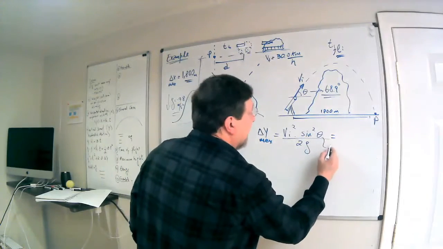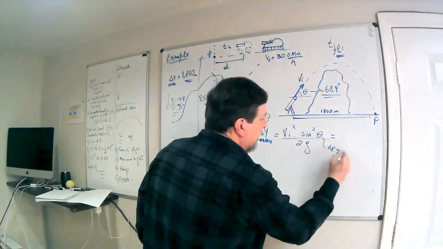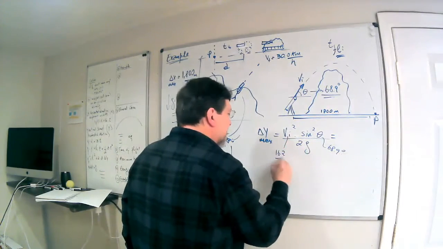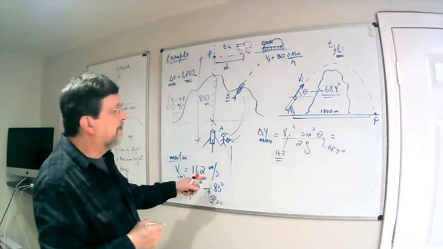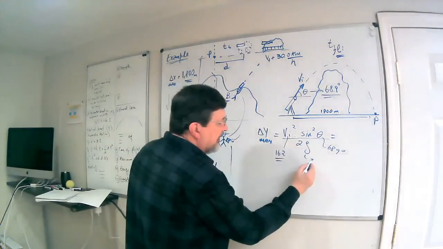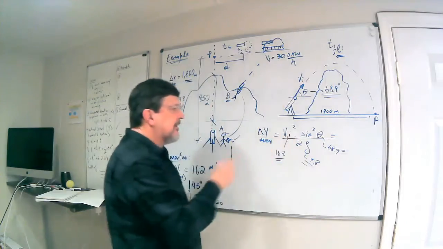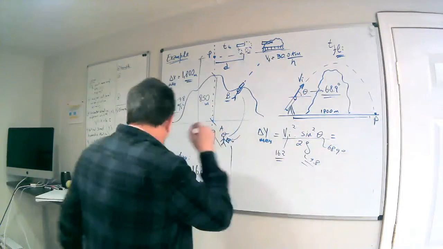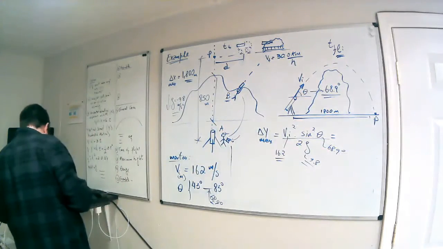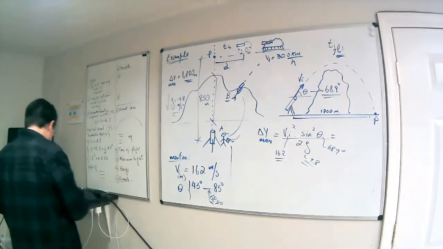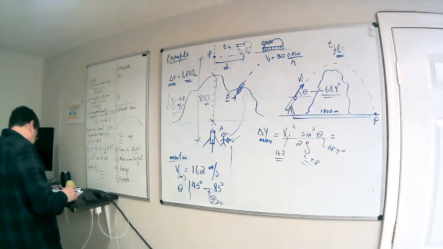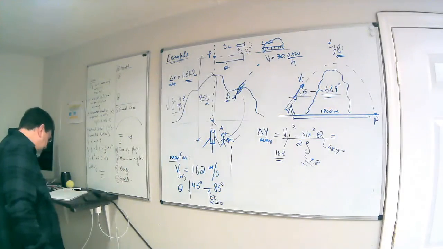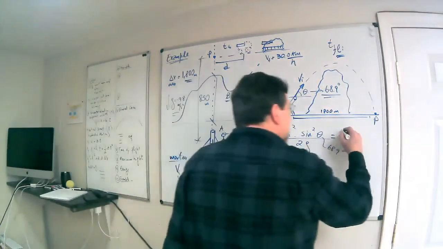So I have the angle theta, 68.9 degrees. The V initial is 162 meters per second, right? G is 9.8. Doing this calculation here, take the square of this, divided by this, the delta y max that I got for 68.9 degrees is 1,165 meters.